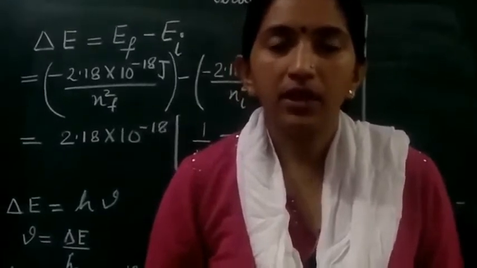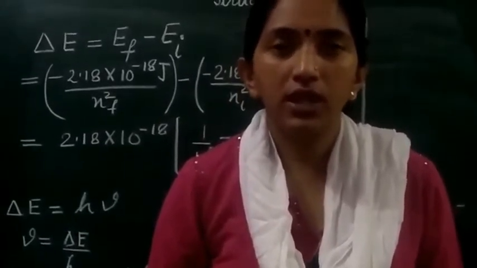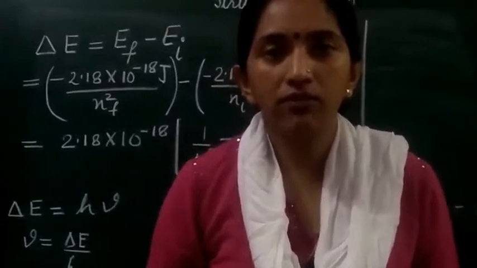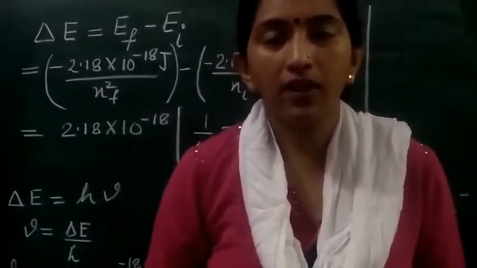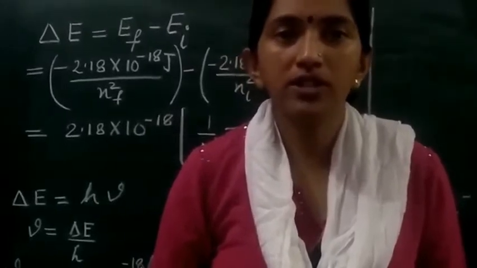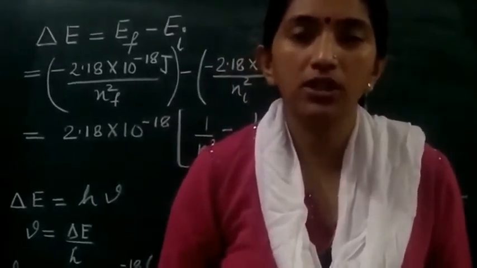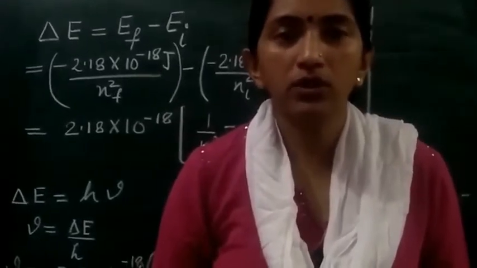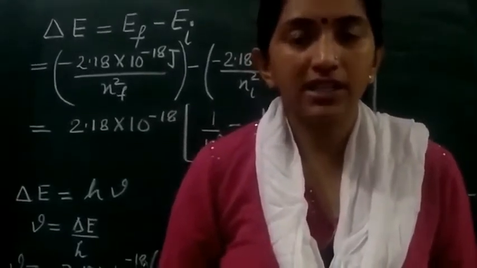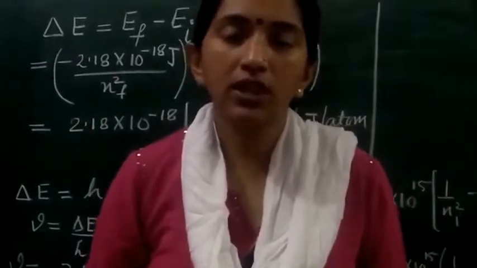Knowing the energy of the initial state and that of the final state, we can deduce how much energy it has absorbed for this transition. That is delta E, which equals the energy of the final state minus the energy of the initial state.